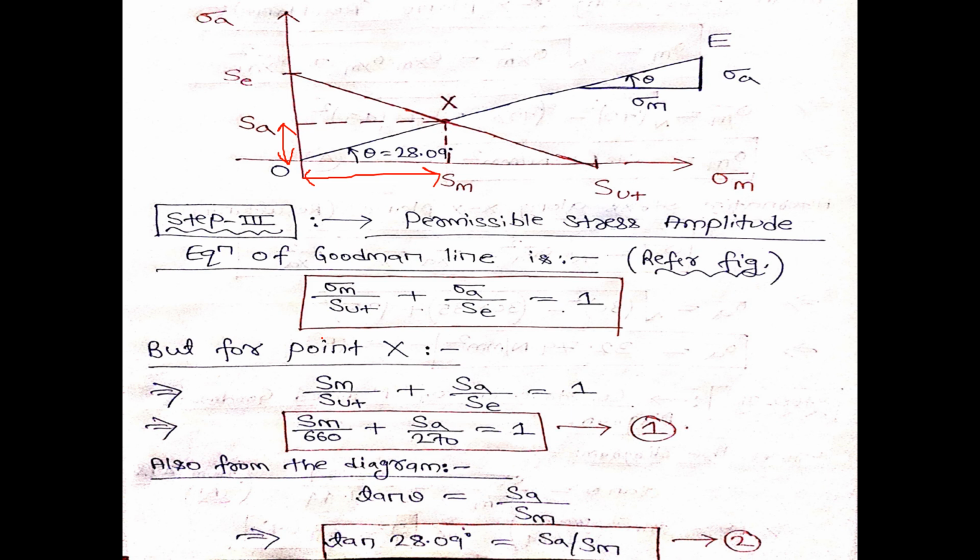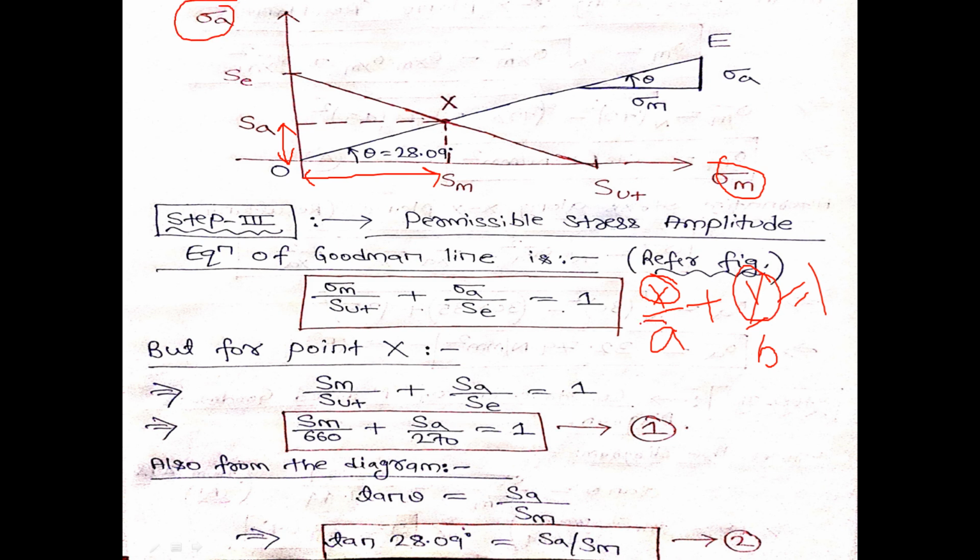So what is the equation of the Goodman line? Since it is a straight line, the equation is x by a plus y by b equal to 1, where a and b are the intercepts on the x and y axis. Here x is my sigma m and y is my sigma a.